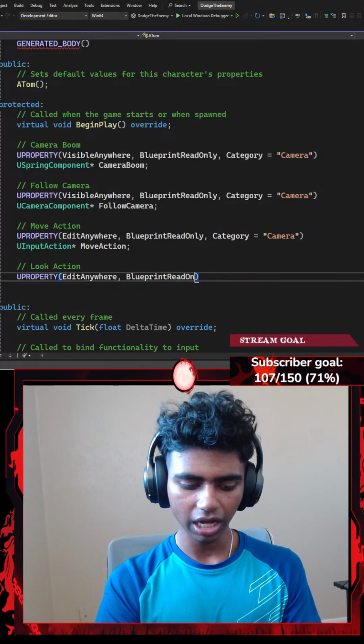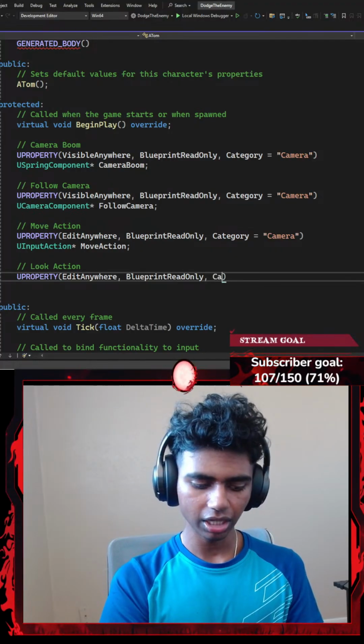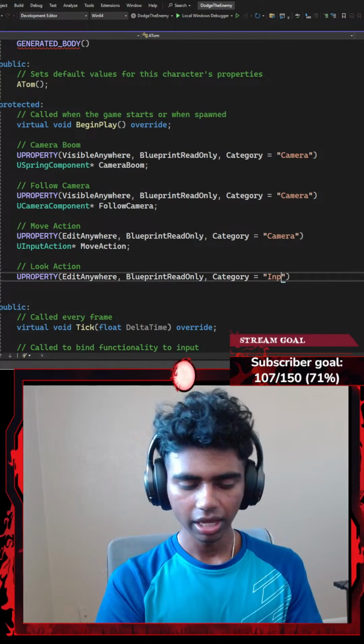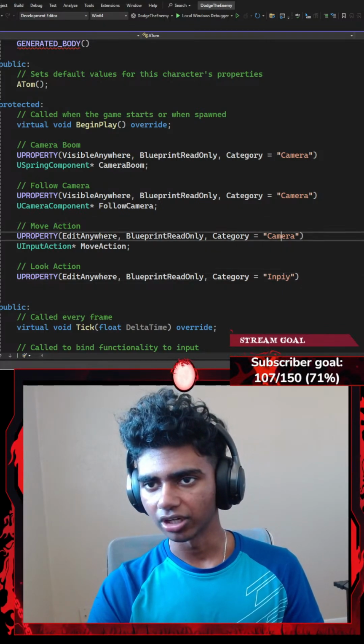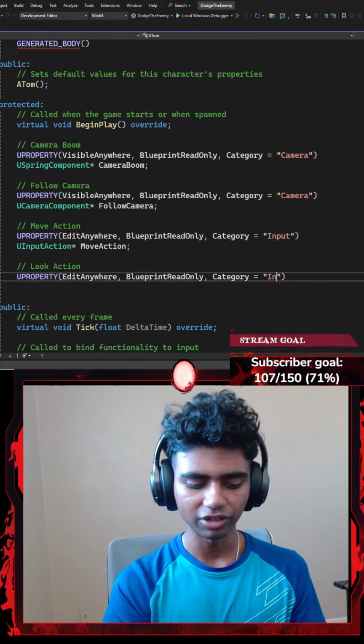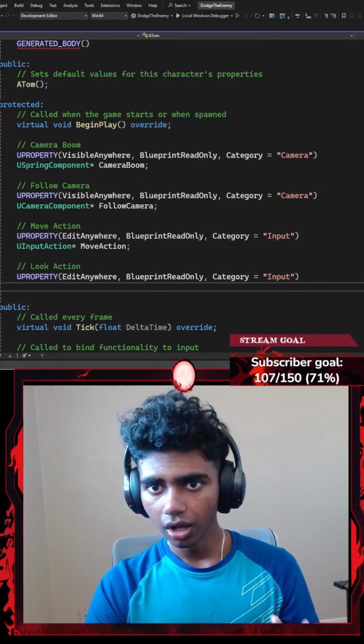Lastly, I want my category to be equal to something like input. I don't know why I went with camera here. Alright guys, that's going to be input as well, because this is a whole separate category from anything related to my camera. Okay, that's it.